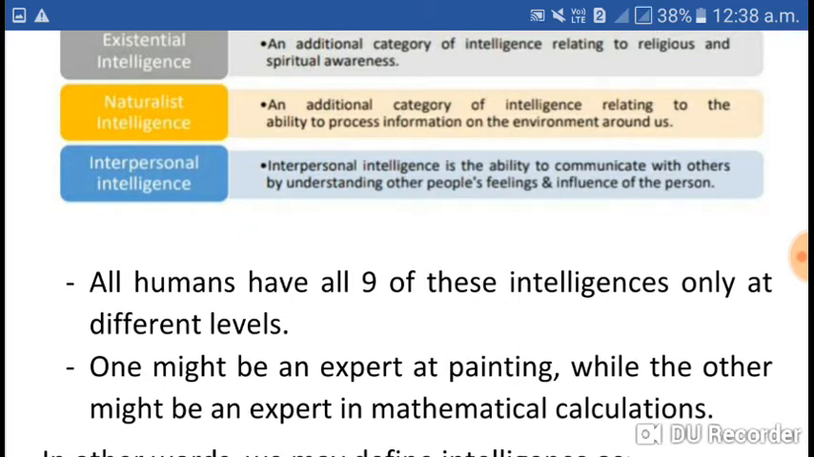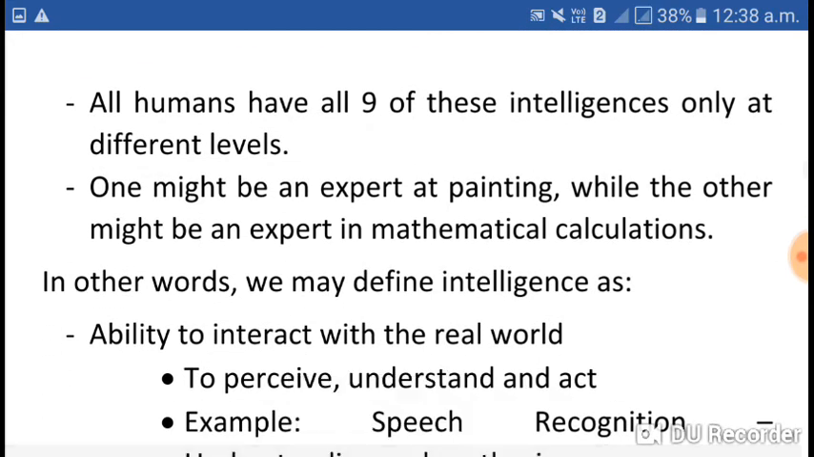Different levels mean one might be an expert at painting while the other might be an expert in mathematical calculations. One might be good in singing and another may be an expert dancer. So humans have all these intelligences but at different levels.